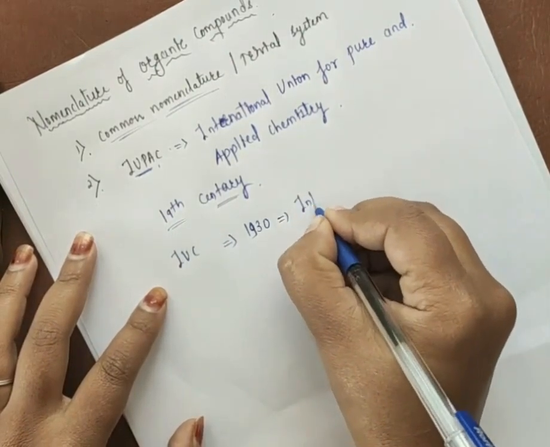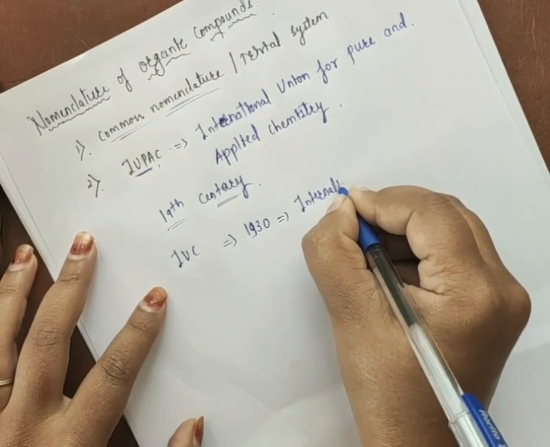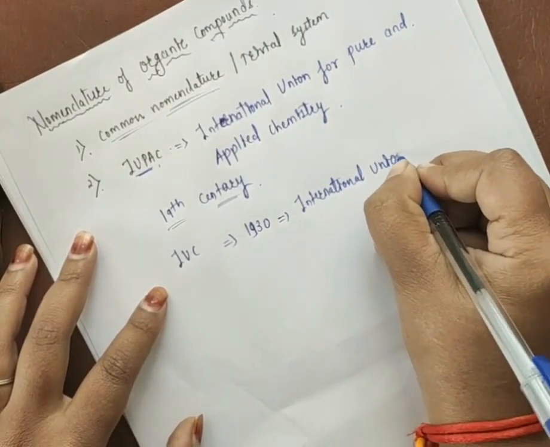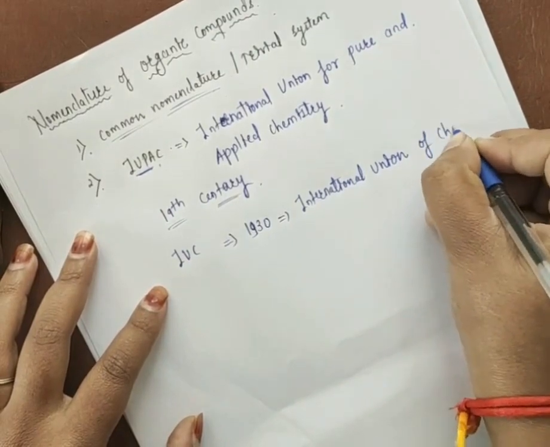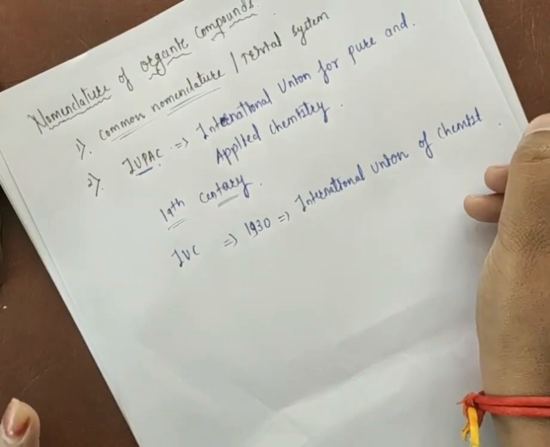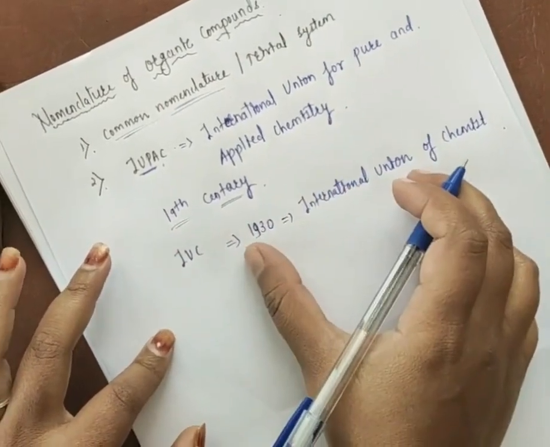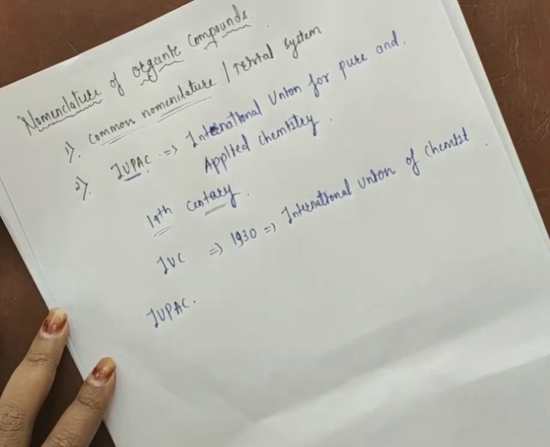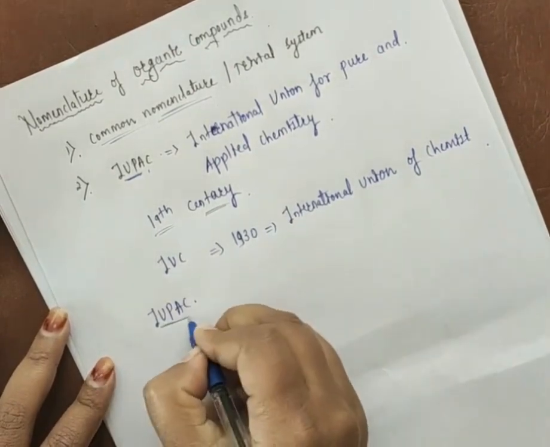I means international, U means union, C means chemists: International Union of Chemists. Later, this was modified into the IUPAC term.